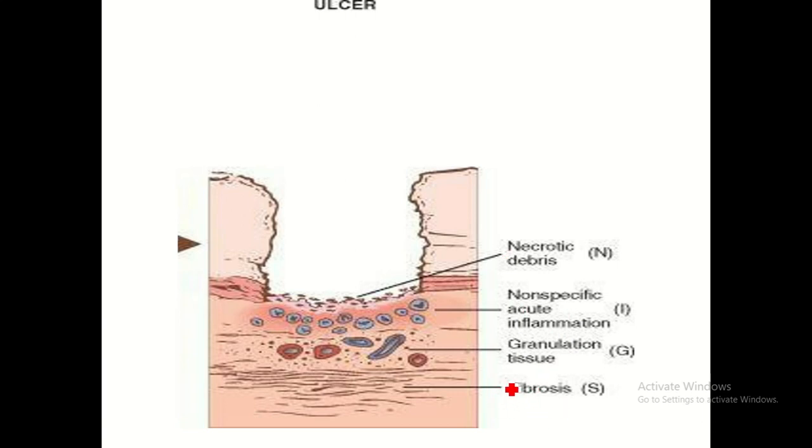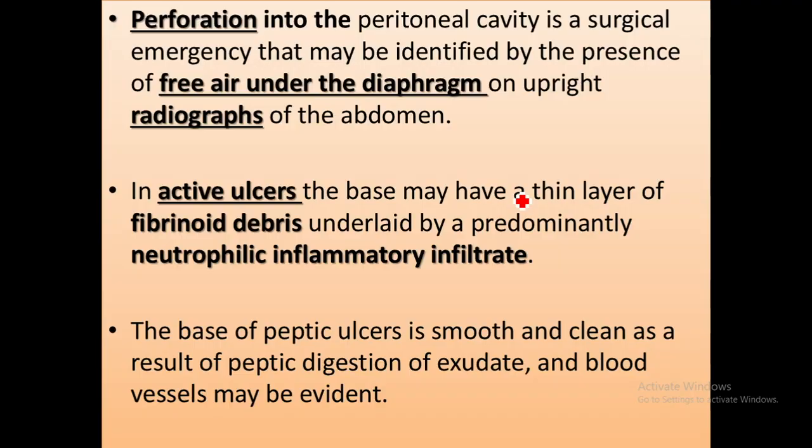So these are the four layers. Perforation into the peritoneal cavity is a surgical emergency that may be identified on an upright standing X-ray of the abdomen as free air under the diaphragm.